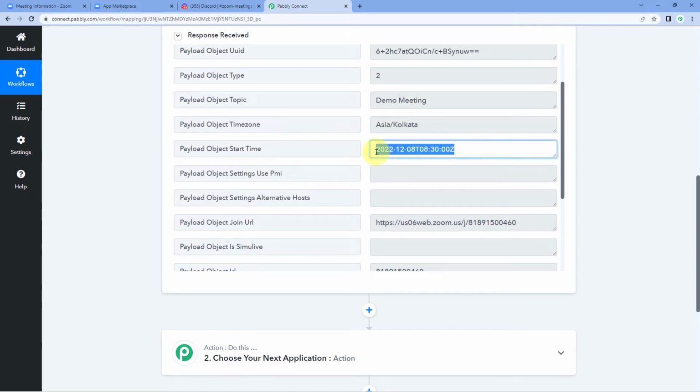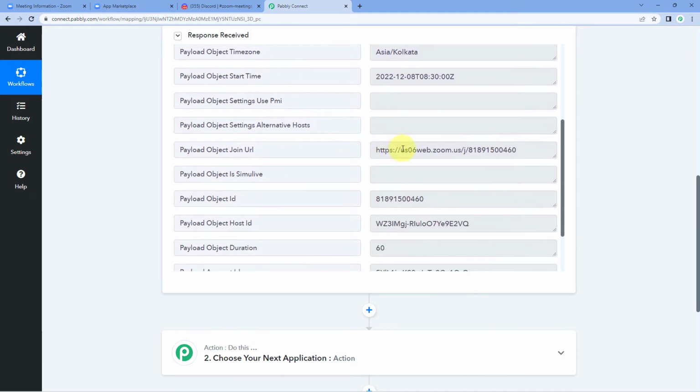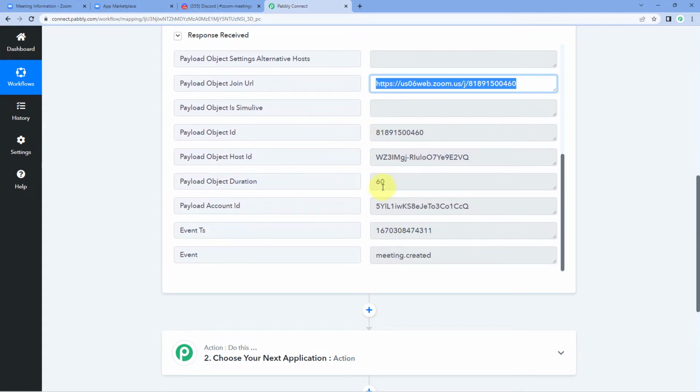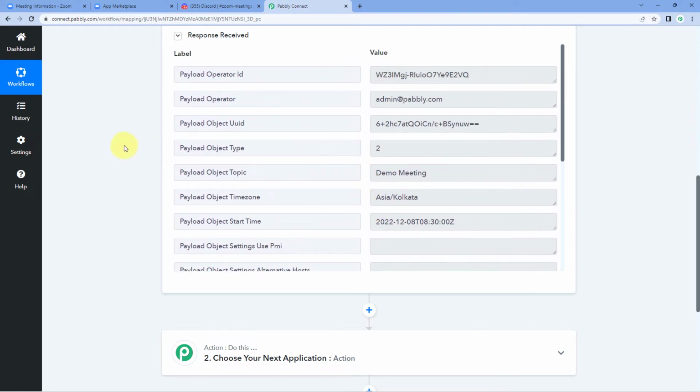If we want, we can also change it over here in the Pabbly Connect workflow as well. Then after this, we have the join link of the meeting. Here is the link of the meeting, the join link. We will scroll down. We have the duration of the meeting, that is, for how long this meeting is going to exist. Now in this way, guys, all the details of a newly created meeting in our Zoom account are received inside Pabbly Connect. Now after this, guys, step 1 of setting up this automation is completed.